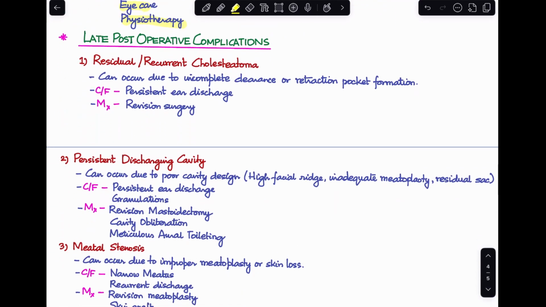Last of all, let's discuss the late postoperative complications. Here, our most common one would be the development of a residual or a recurrent cholesteatoma. This can occur because of incomplete clearance or retraction pocket formation. In these cases, the patient will complain of persistent ear discharge. One of the differential diagnoses of a post mastoidectomy patient coming to you with persistent ear discharge would be a case of residual or recurrent cholesteatoma. In these cases, you would have to perform a revision surgery for these patients.